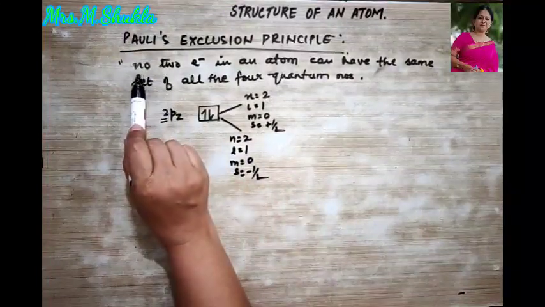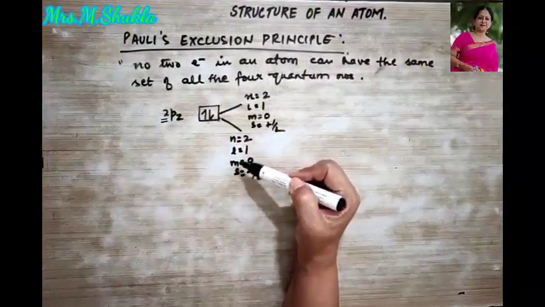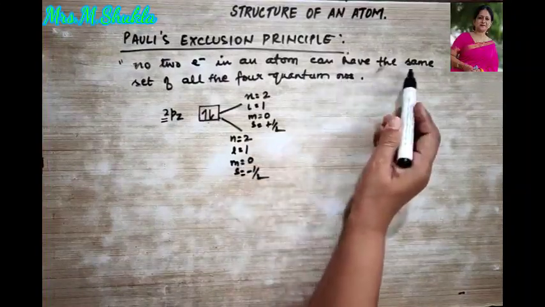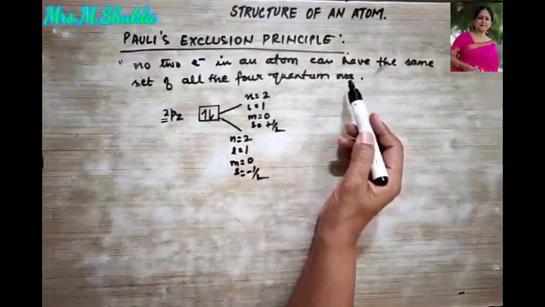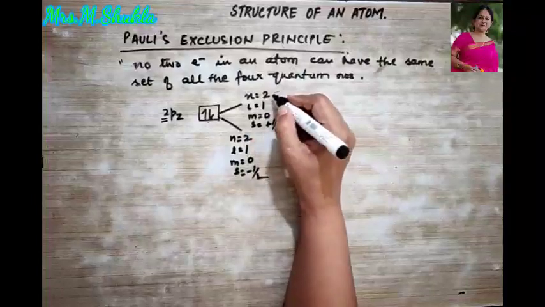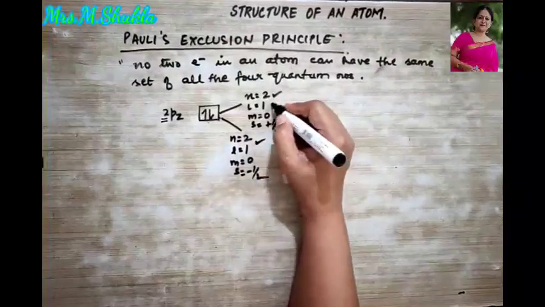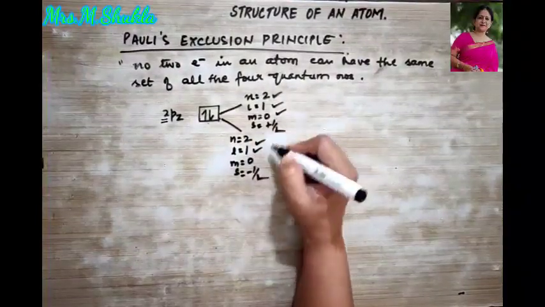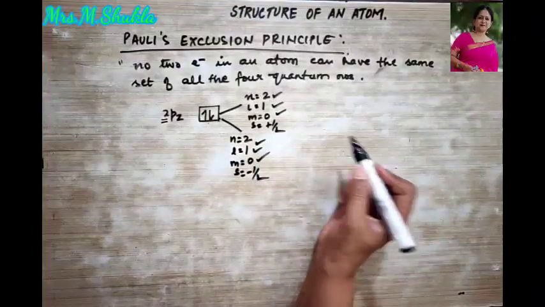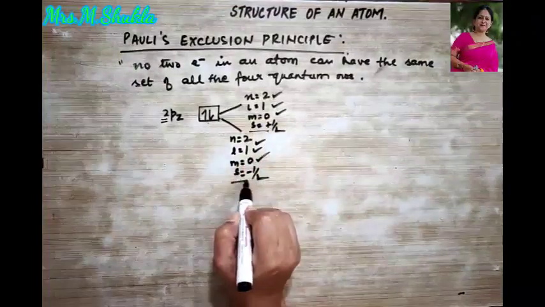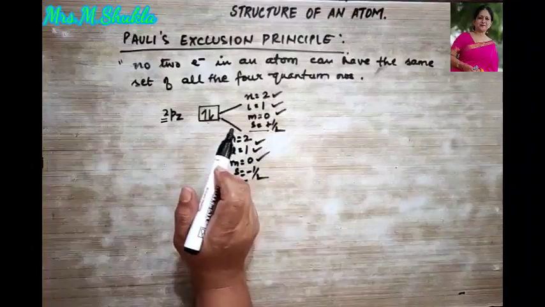So what does it say? 2 of these electrons in an atom cannot have the same set of all the 4 quantum numbers. Here you can check that the principal quantum number and azimuthal are same, magnetic quantum number is same, but the 4th one is different. Hence, what did I say?